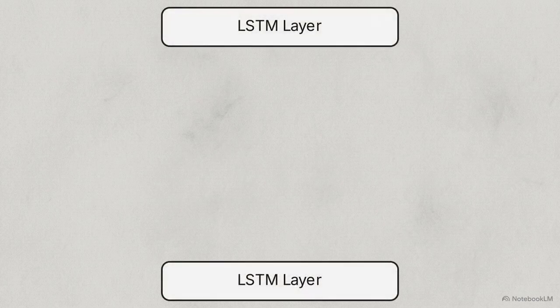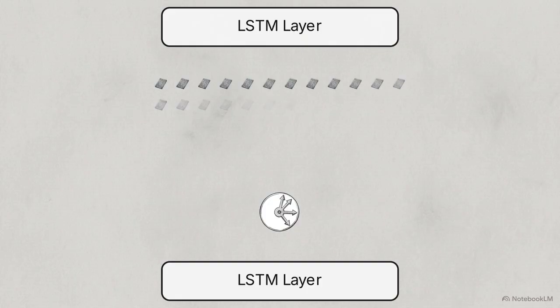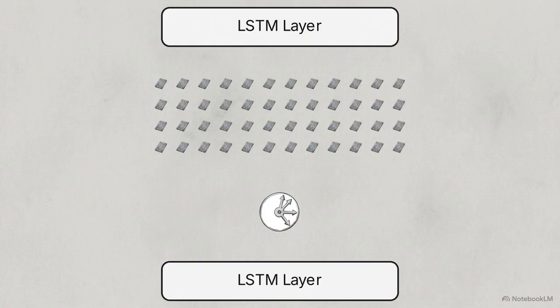To intercept and route tokens effectively, the MoE layer is sandwiched between standard recurrent layers, like LSTMs. An LSTM, or long short-term memory network, is a type of architecture designed to process sequences of data over time. The recurrent layers feed into the central gating network, which then fans out to n separate feed-forward expert subnetworks.